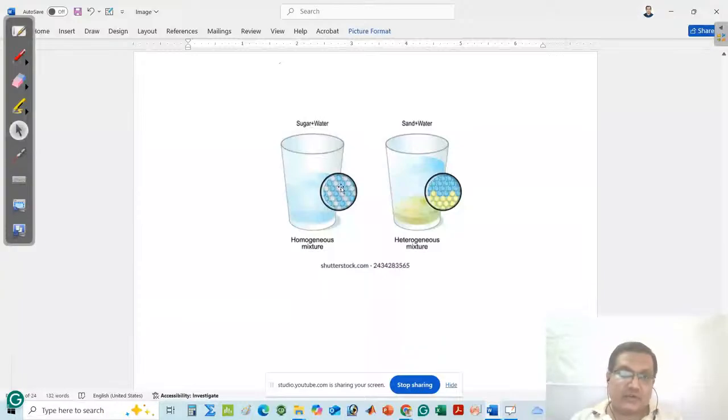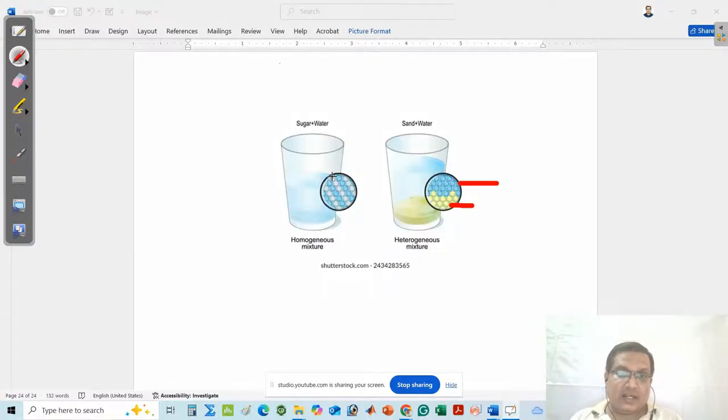Here there is a uniform distribution of the sugar and water molecules. But here there is no uniform distribution between water and sand particles. In the bottom, the sand particles are more. In the top, water particles are present. Here, the sand. This is your water.